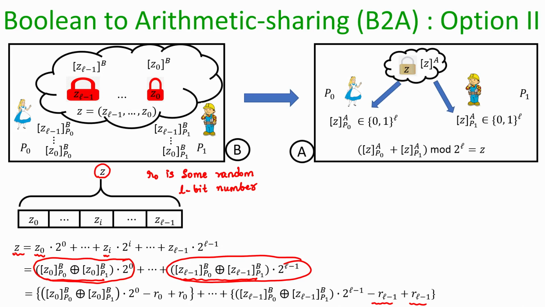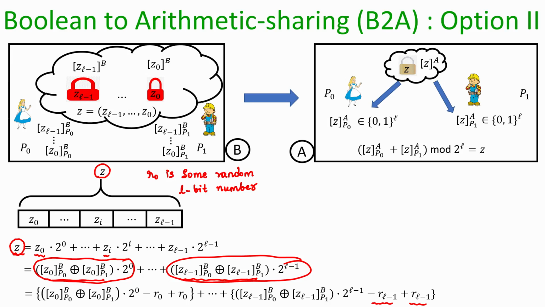Now, our goal is to ensure that at the end of this Boolean to arithmetic conversion for this L bit number z, we should have 2 L bit numbers, one part held by Alice, another part held by Bob, so that if we sum those two parts, we get the number z. That is what we have to do.